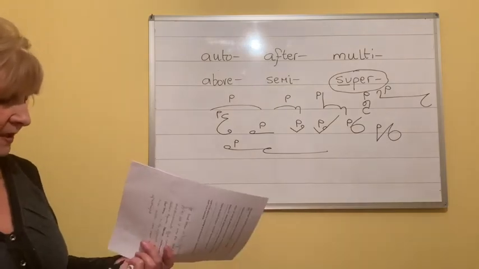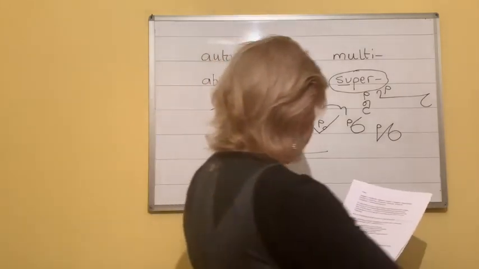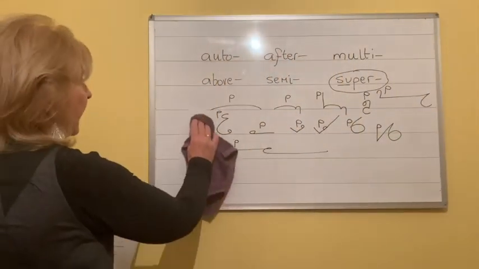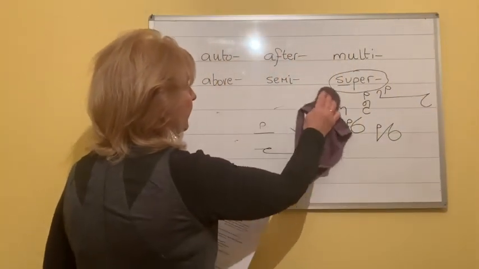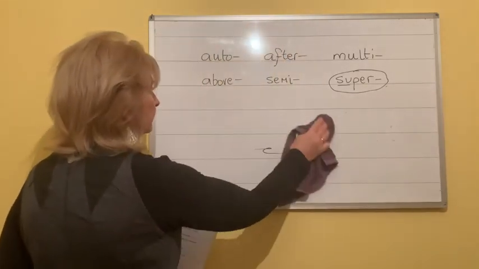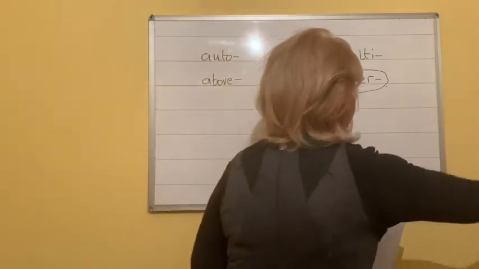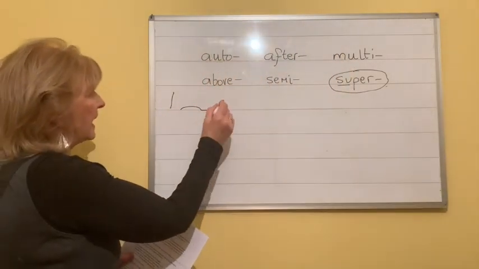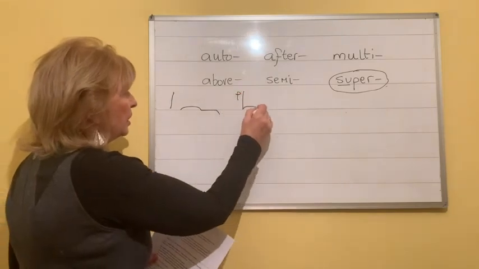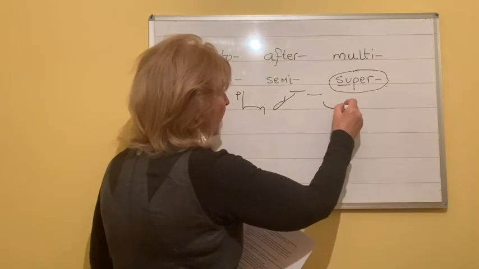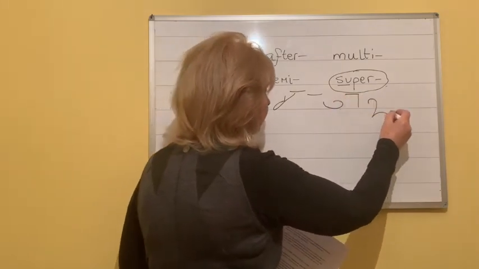And some sentences then for you to write. He made a superhuman effort to win the game.